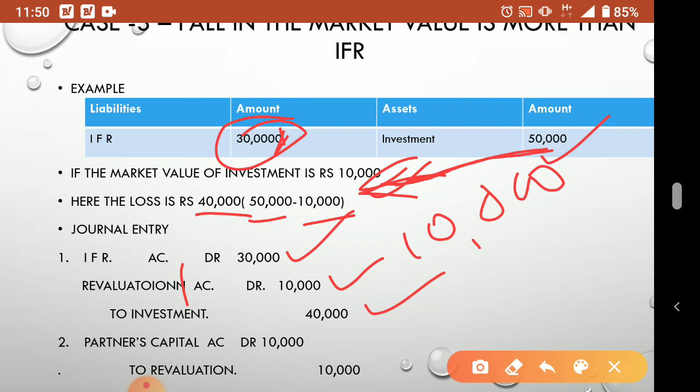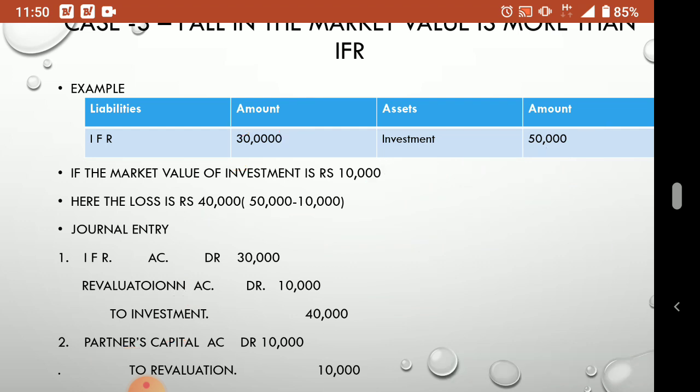Okay, so here also this revaluation is a temporary adjustment account. This extra 10,000 we are taking from that account is a loss for the business, and that will be borne by whom? Partners capital account. Partners will share this loss. So revaluation will be debited to partners capital account. Understood? So different cases.